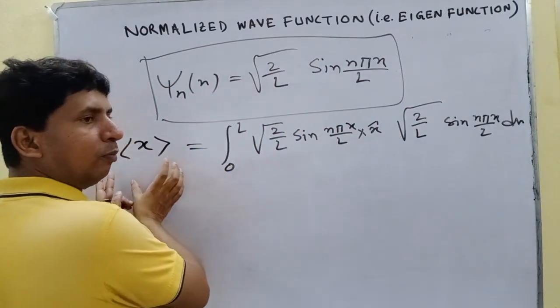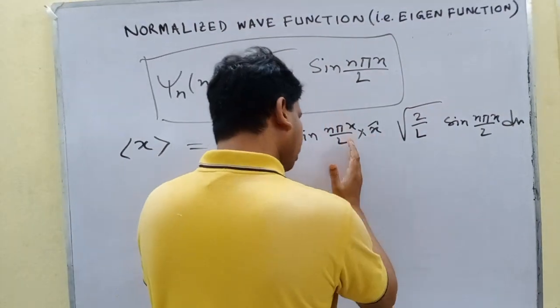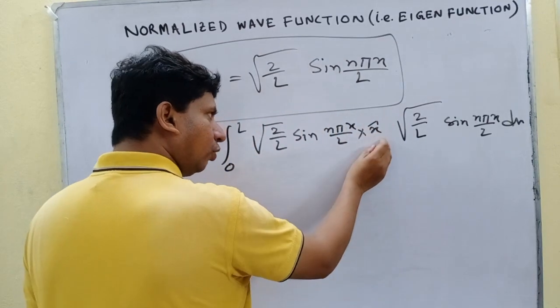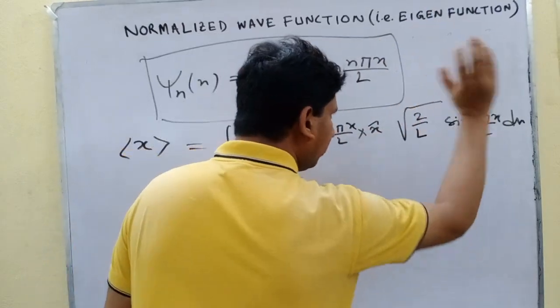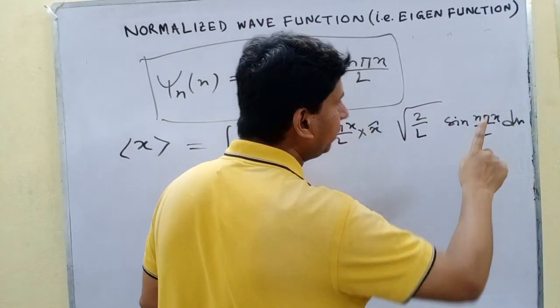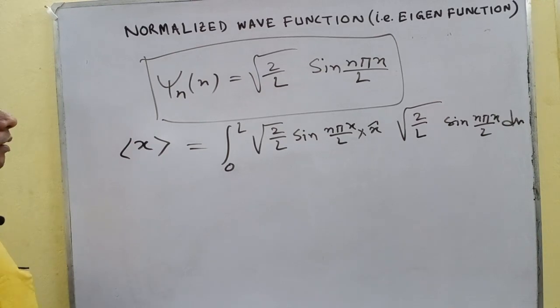If it is momentum, then it will be the momentum operator. So it's psi into operator into psi d tau, and here it is one dimension, hence it is dx.